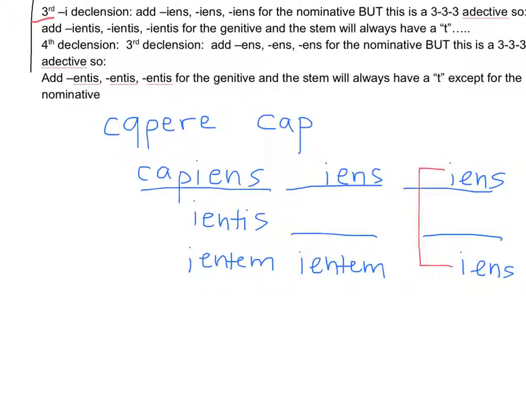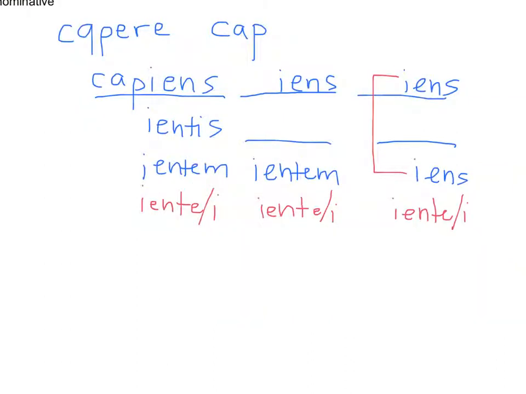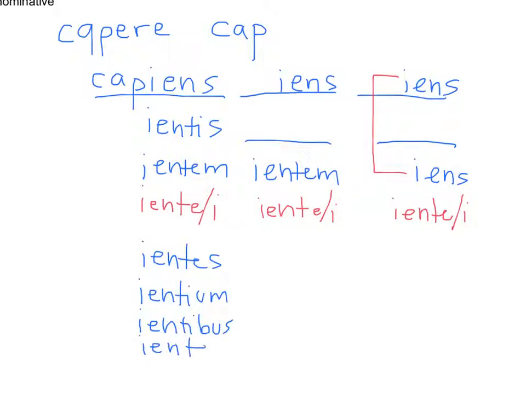Then for the ablative, you have the option of adding an E or an I. Roman authors use one or the other. It's difficult to know when. The plural doesn't have any surprises. You add ES or IUM or IBUS, or ES or IBUS.